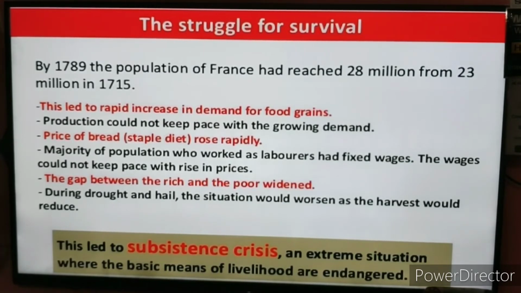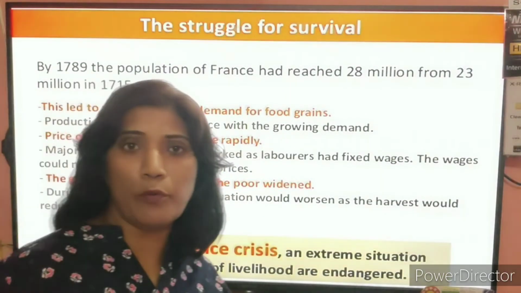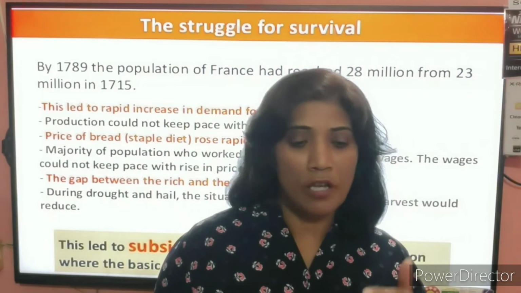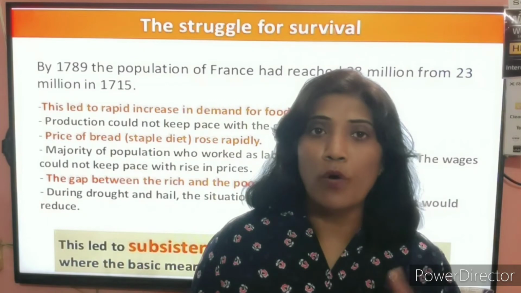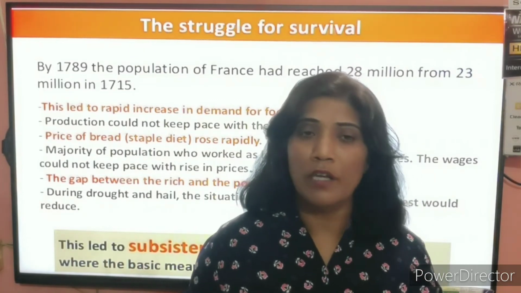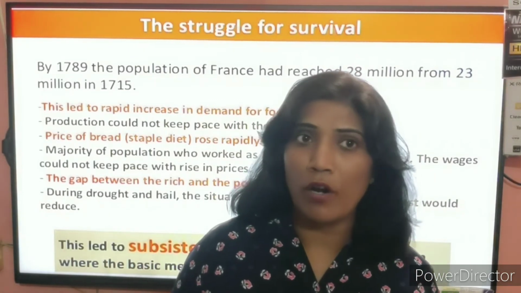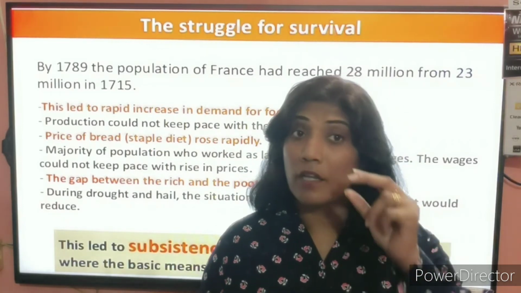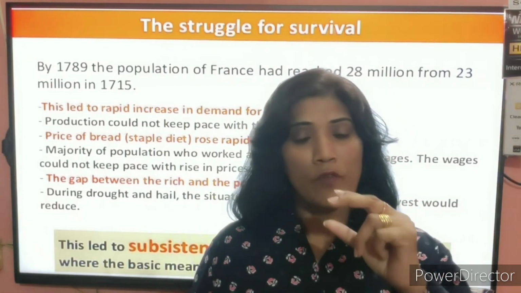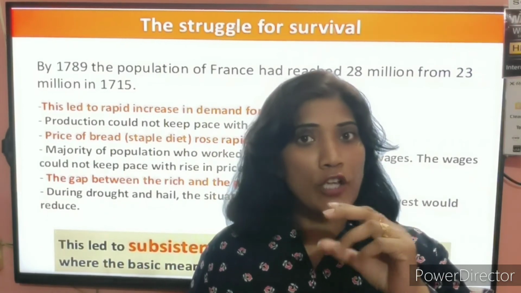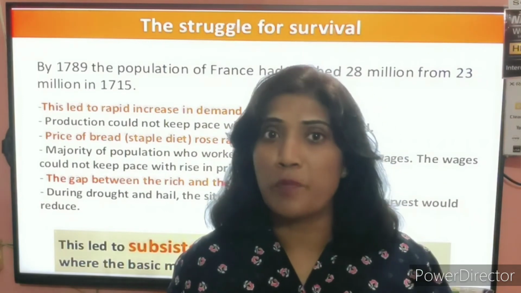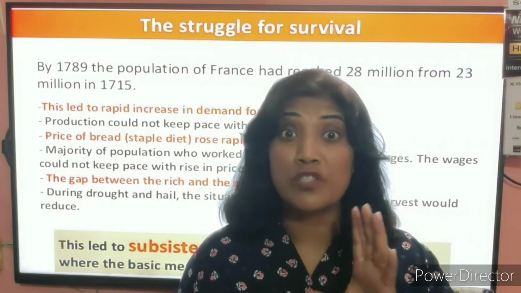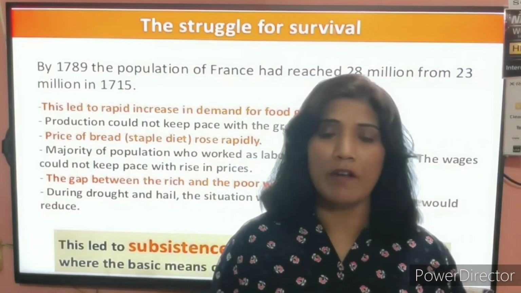It has tremendously increased, and with more population, the wages given to the people who work in the farms of the landlords and feudal lords were very low. With those low wages, they cannot buy the staple bread at the increased prices, because the prices rose tremendously and very rapidly.